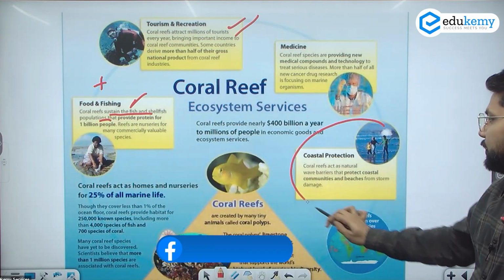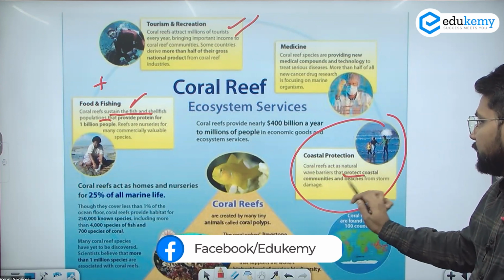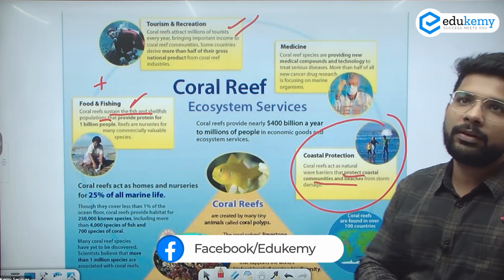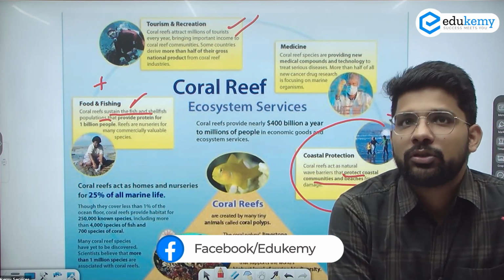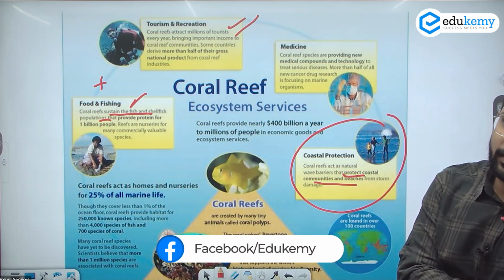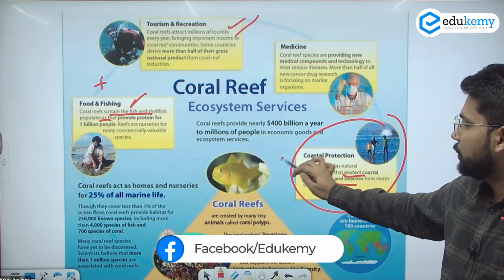Then the coastal protection. Coastal protection may protect the coastal beach and the community and the beaches. Even the high tide waves, we can see in the different high tide waves as well in the different natural disasters, they are providing a barrier there, and so they are acting as a coastal protection zone.